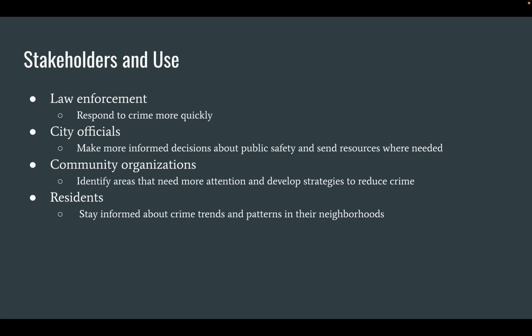So for stakeholders and use: this analysis would be useful since police can respond to crimes more quickly, state officials can make better decisions for public safety and where to send their resources. Organizations will know which areas need more attention and develop strategies to reduce crime. And residents can stay informed about crime patterns in their neighborhood.